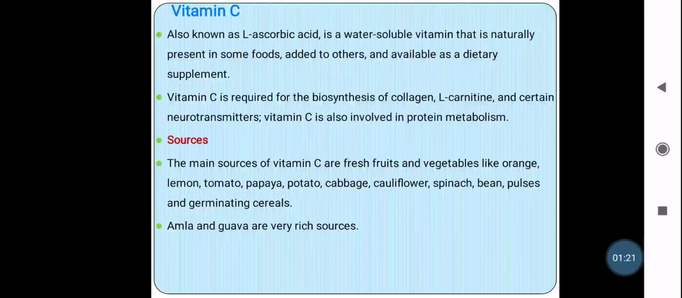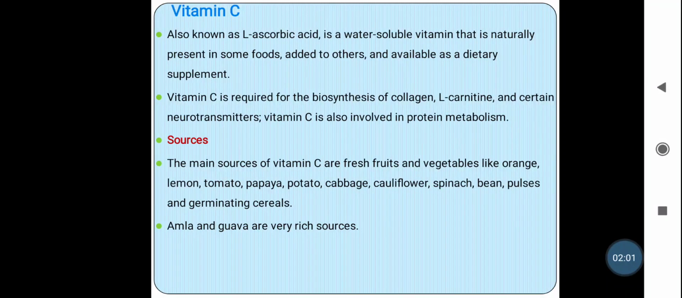Again it is helpful for the biosynthesis of certain neurotransmitters. The different neurotransmitters are useful to transfer impulses to the different body parts. Vitamin C is also involved in protein metabolism. So vitamin C we can also call ascorbic acid. The main functions of vitamin C are the biosynthesis of collagen, L-carnitine and the different neurotransmitters. Again it is involved in the process of protein metabolism.